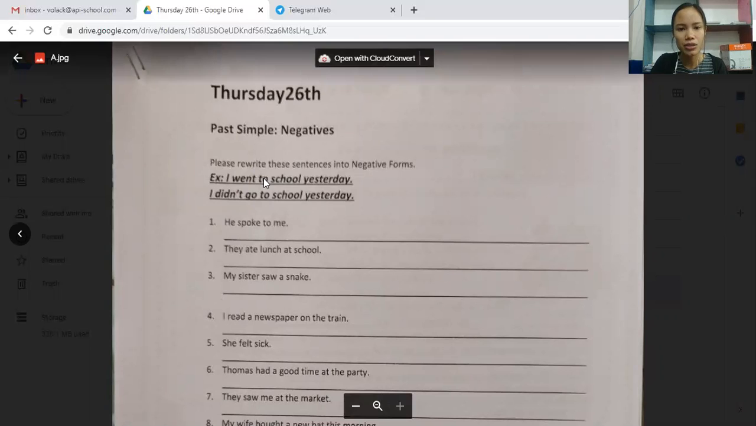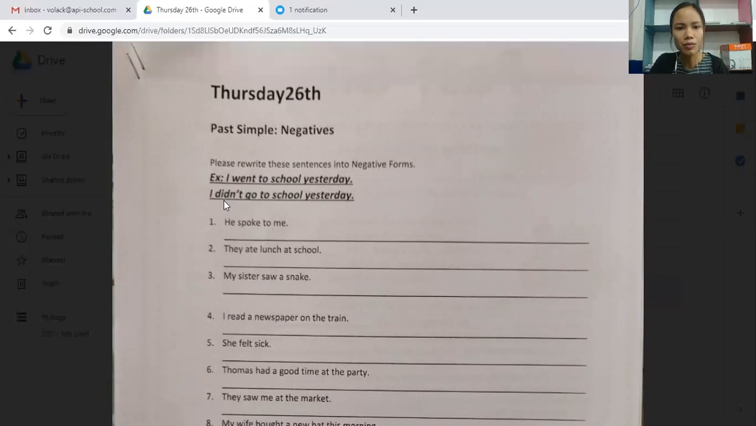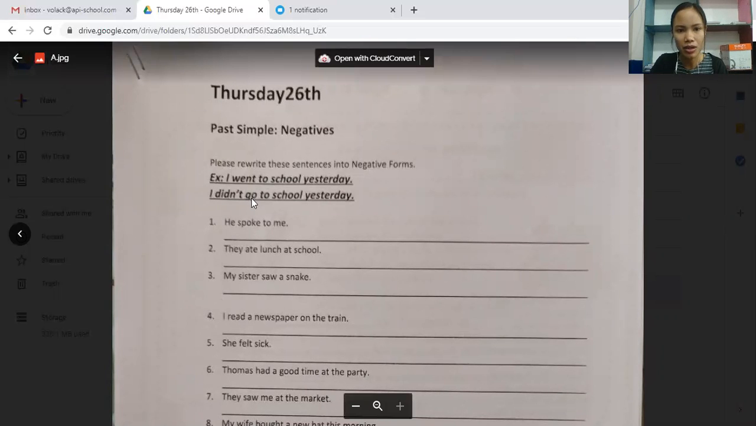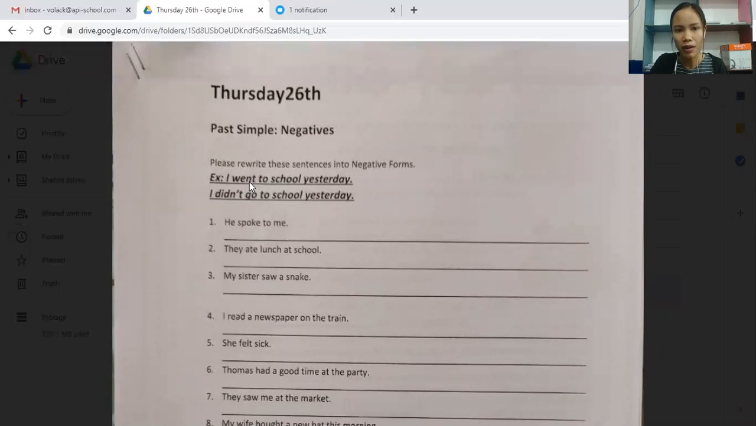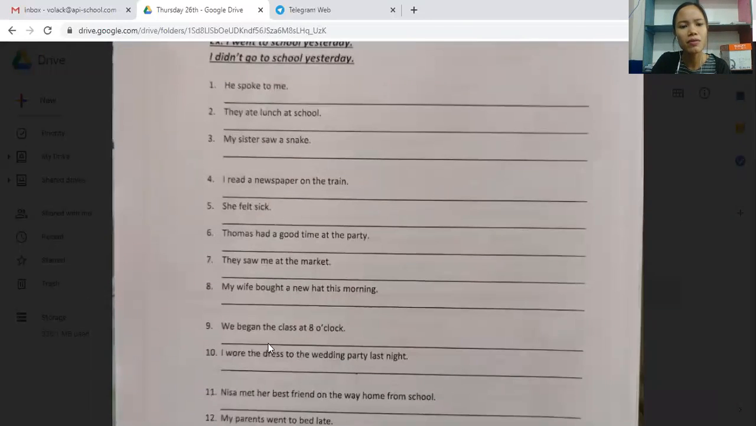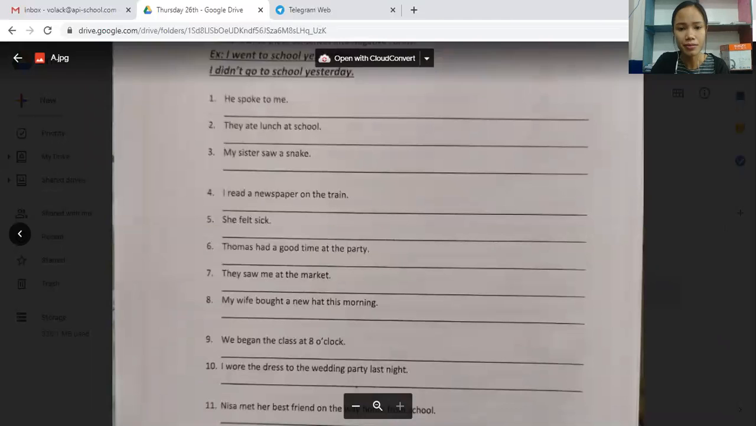Then when you make it into negative form, you say I didn't go to school yesterday, because go here is verb one of went. Went is the past simple of go. When you make it negative, you're not going to say I didn't went to school yesterday, like double past. You need only one past. Okay, so you can try to do this exercise from number 1 to number 15.